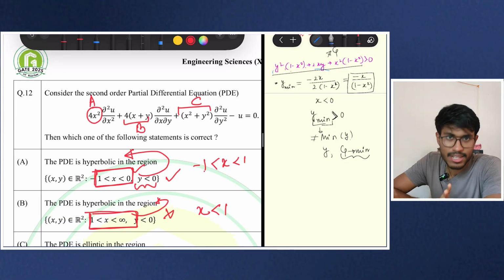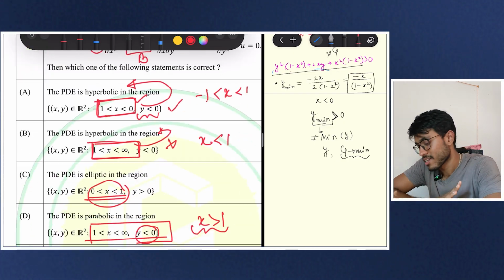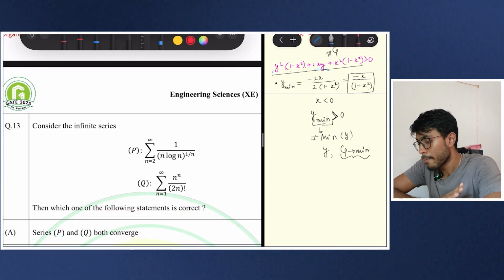So this was the question in which the only thing that you memorize, that D is greater than 0, is not enough. Your basic understanding of mathematics is required here. Okay. This was a beautiful question.